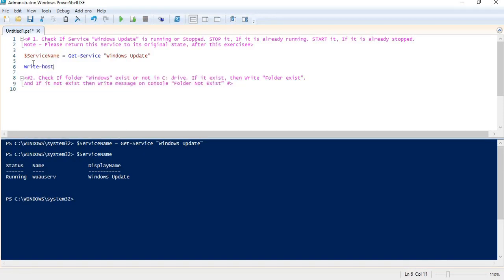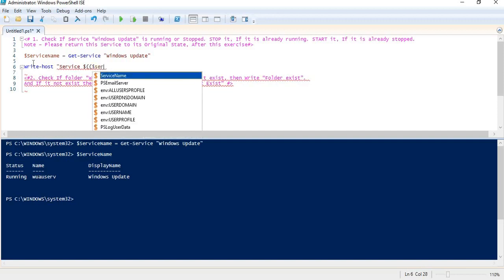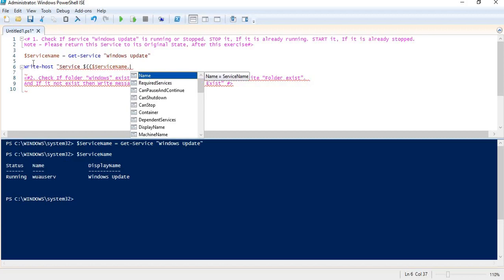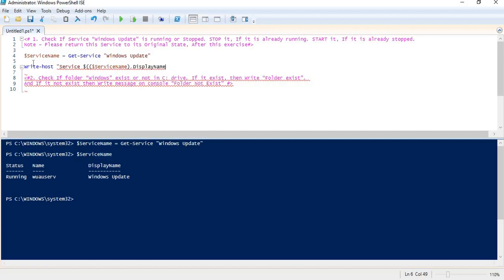I can use the Write-Host command for that, and I'm using a sub-expression operator here. In case you are not aware of this, please go through the previous videos of the series PowerShell 0 to Hero in Month. I'm trying to fetch one attribute of this variable, that is DisplayName, right?